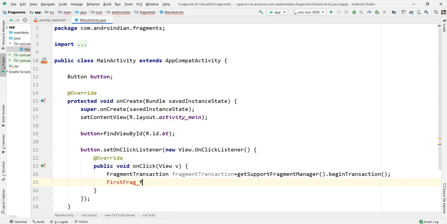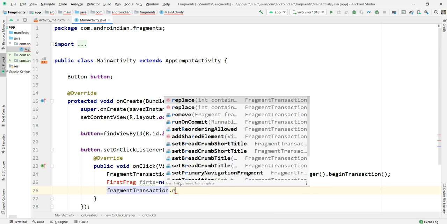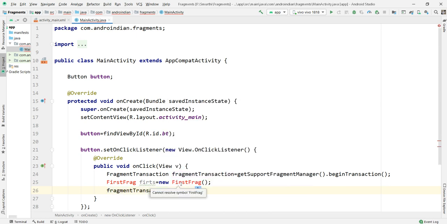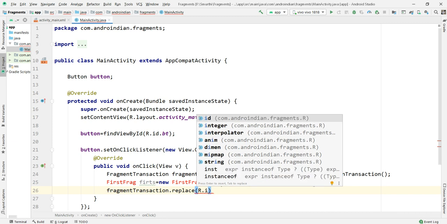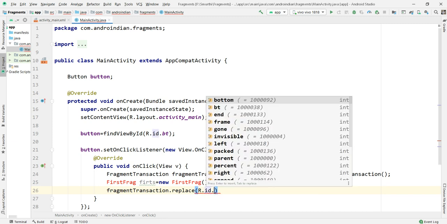My fragment name is FirstFrag. I just created it here: first equal to new. This is the declaration of the fragment. A fragment is also a Java class, so because of that I declared it like this. Then we need to map this: fragmentTransaction.replace, where to replace, R.id, the frame layout id.